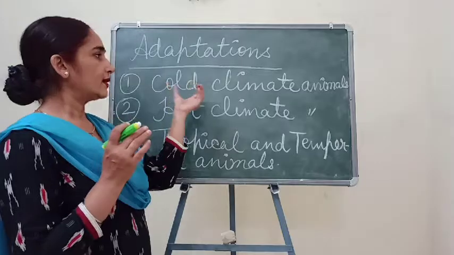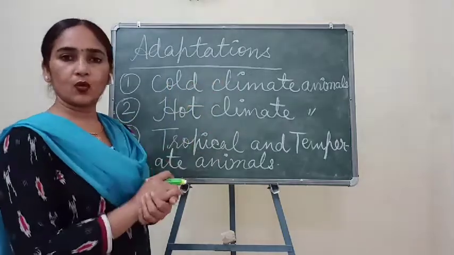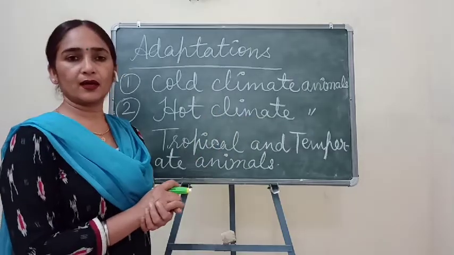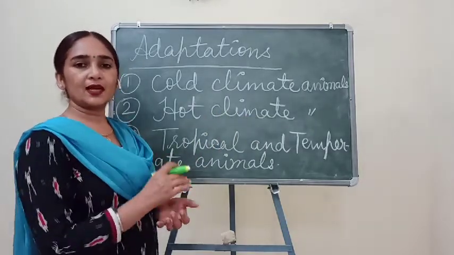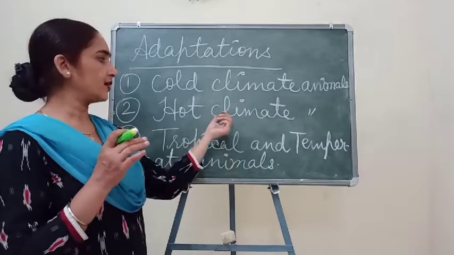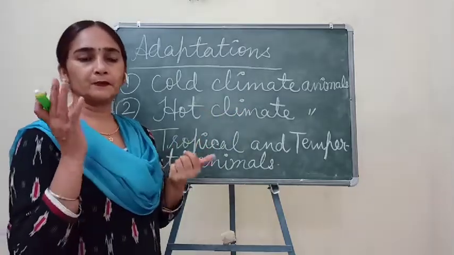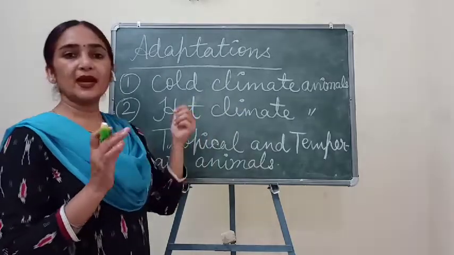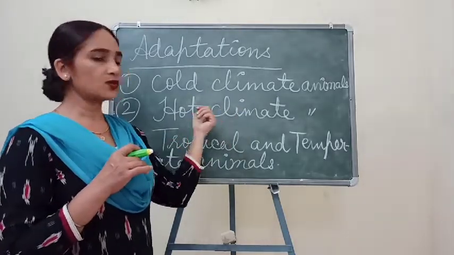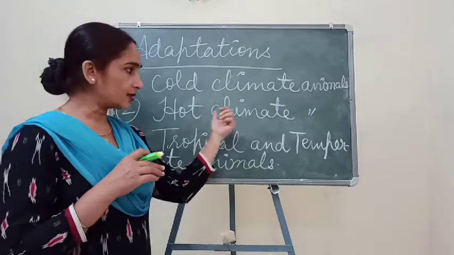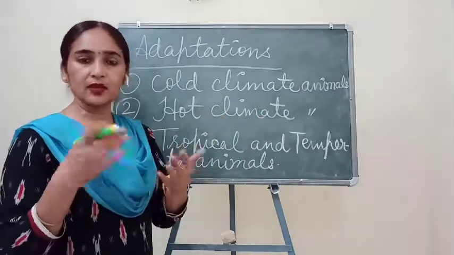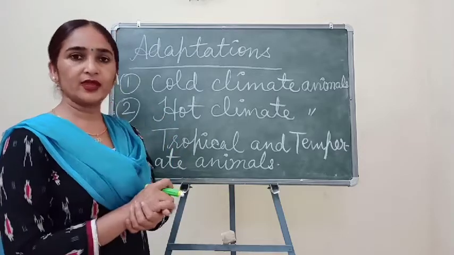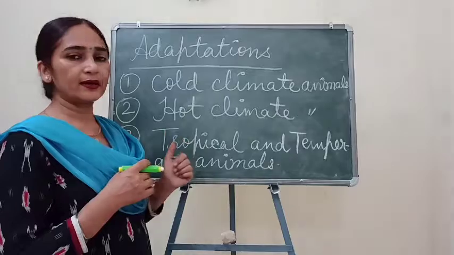You know that these animals are living in the cold regions. And in hot climatic conditions, some animals are living, the best example being the camel. You know children, camel is best suited for hot climatic conditions. Other than camel, some other animals are present there. They can also survive there. About them also we will study under this.